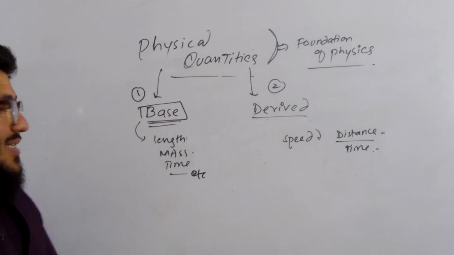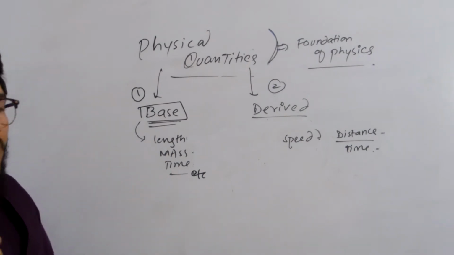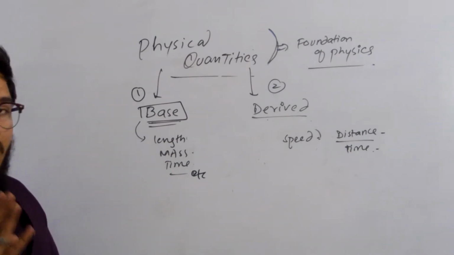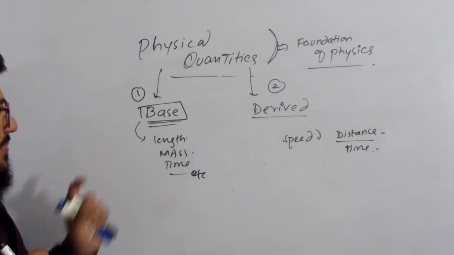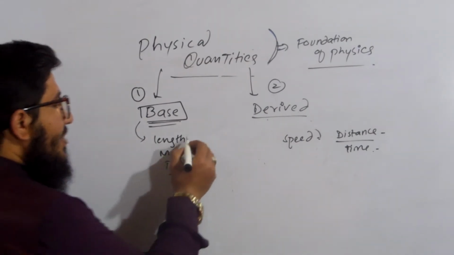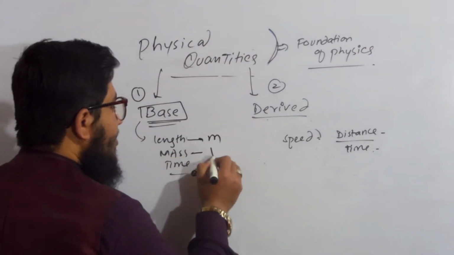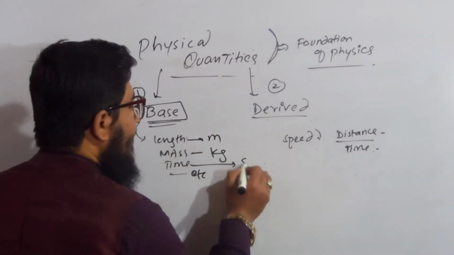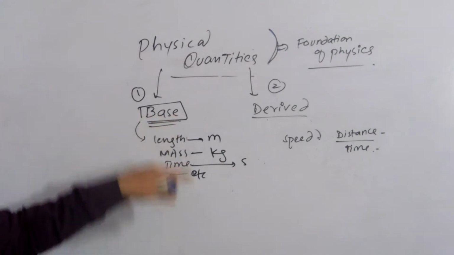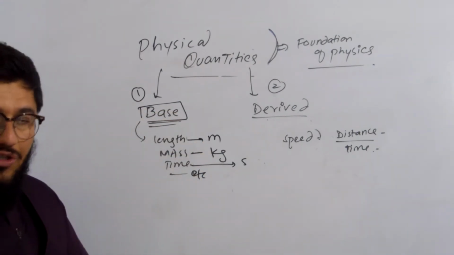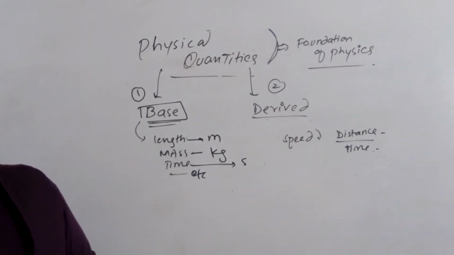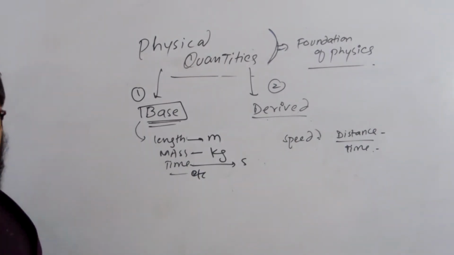Base quantities, just like we have in the System International, we have some quantities. In those I have written just three: length, mass, time. These are the base quantities. We measure length in the meter, mass in the kilogram, and time in the second. So these are the base quantities. They define themselves. For their explanation, for the definition, they don't need the help of other quantities. That's why they are called the base quantities.